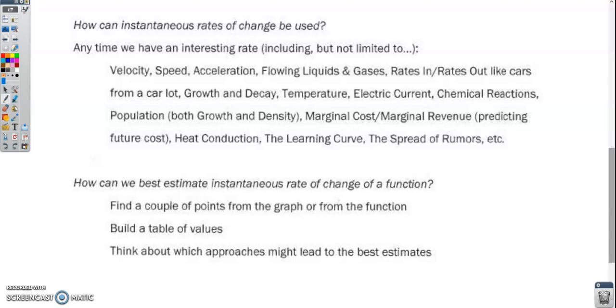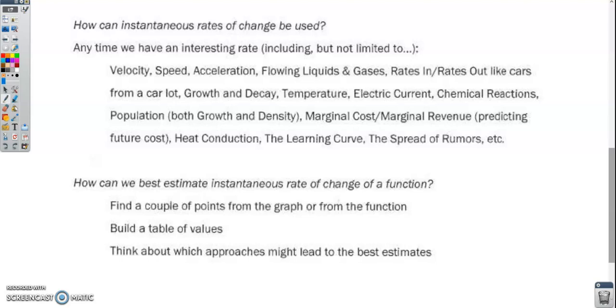Marginal cost and marginal revenue from economics in order to predict our future cost. Thermal conduction from like a science idea. We look here, and this is certainly not a comprehensive list, but these are all possibly interesting rates where we could use the instantaneous rate of change in order to find them.